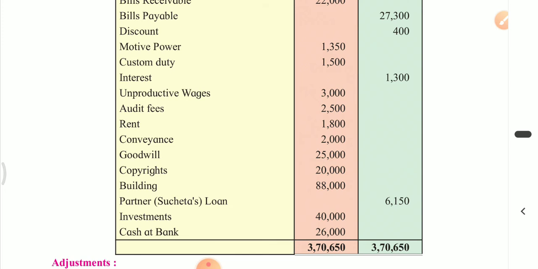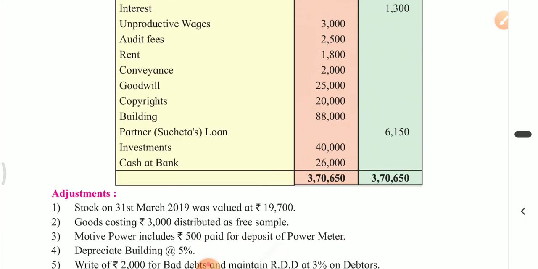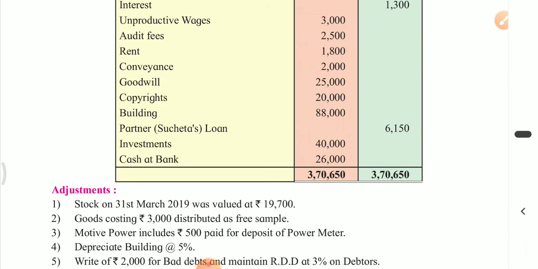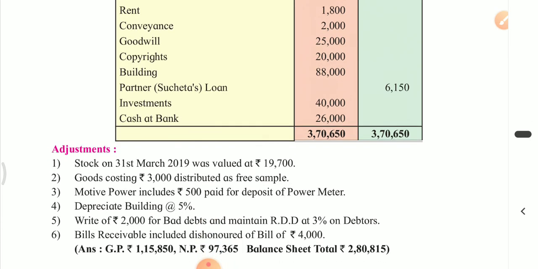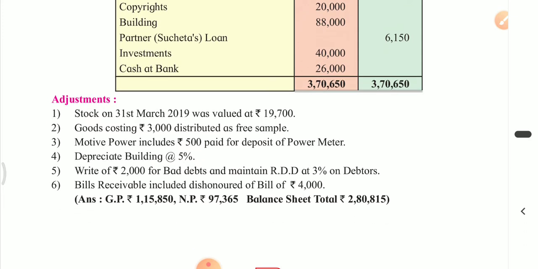Conveyance is a kind of traveling expense for the business. Indirect expense, we have studied in the 11th standard. Copyright is an asset. And loan from partner is the new item, and it may carry a hidden adjustment if any rate of interest is not given in the adjustment to be paid on it. We will see.